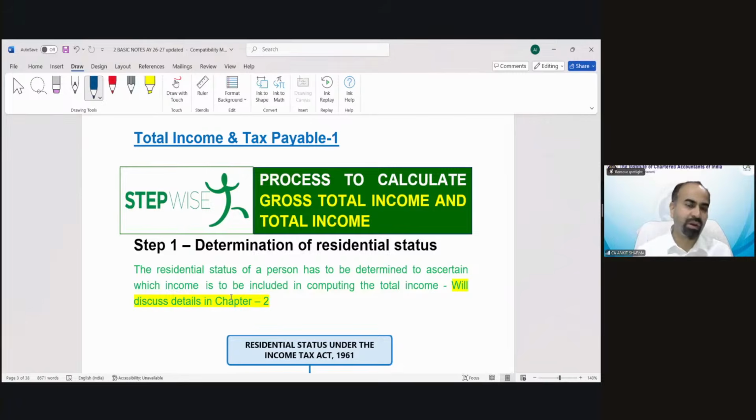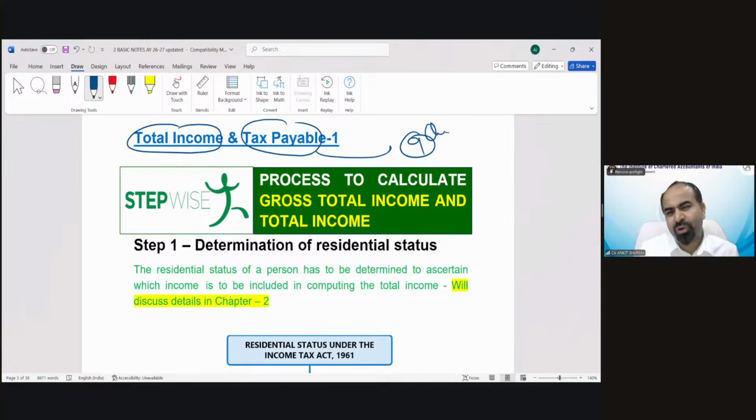Like step number 1. Now we are discussing how to calculate total income and tax. We have just started the Income Tax Act. How we are able to calculate the income tax. This is technically the last chapter. Let me tell you, the calculation of total income and tax payable. This is your last chapter. I guess chapter number 9 of module 2 something.